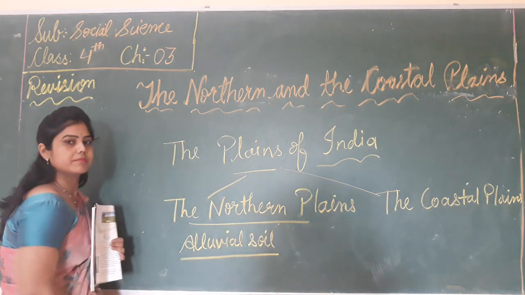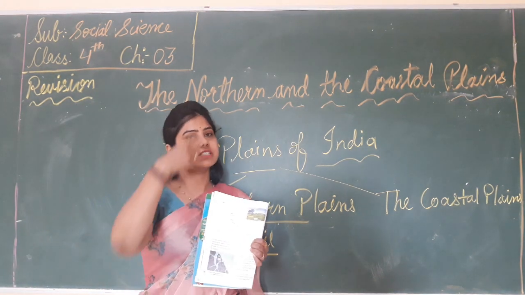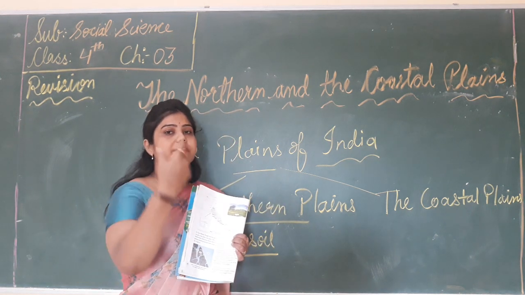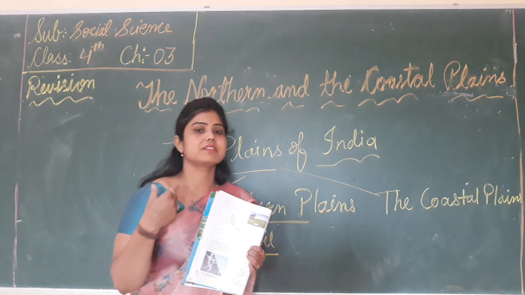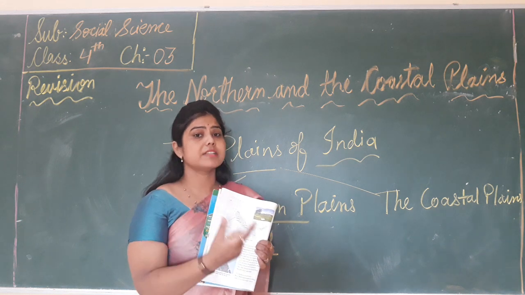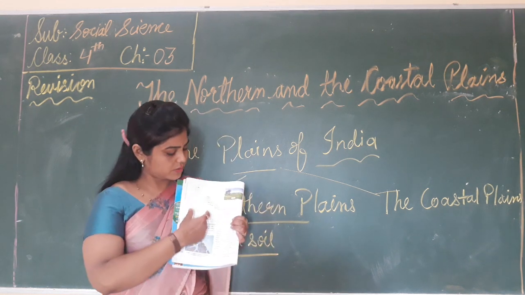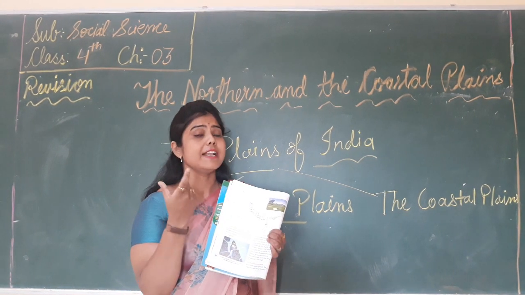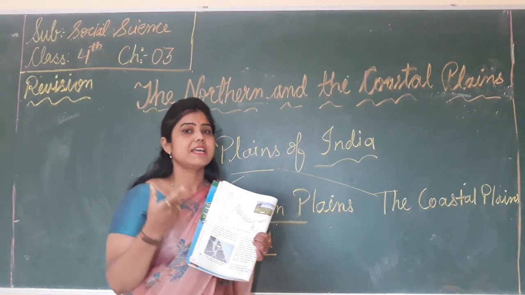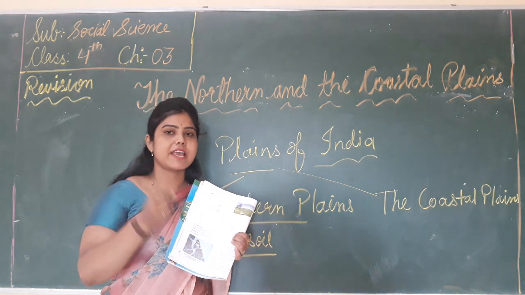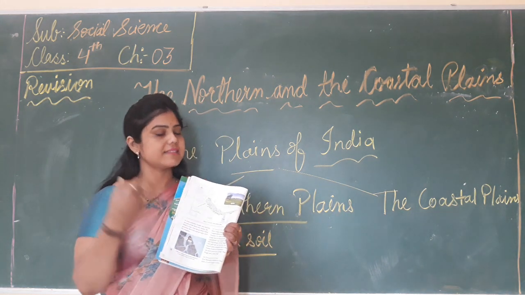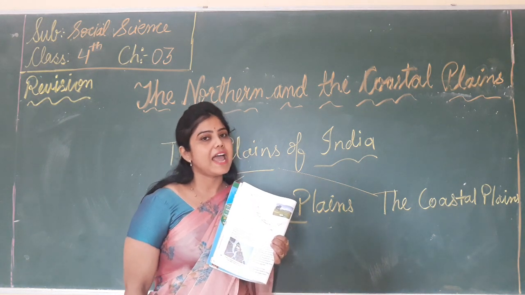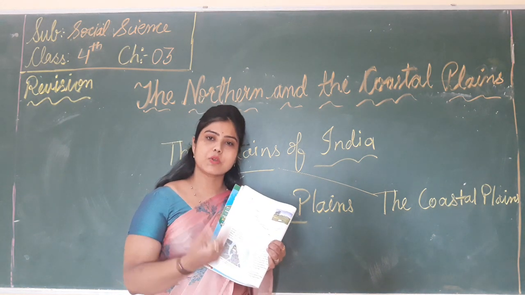So which soil? The alluvial soil, because there are many rivers that flow from the Himalaya, the Ganga, the Brahmaputra, the Satluj and their tributaries, and they also flow through these plains. They bring the fertile soil from the Himalayas. In this soil there are sand, rocks, minerals and silt. So this soil is called the alluvial soil, and it is good for growing crops.